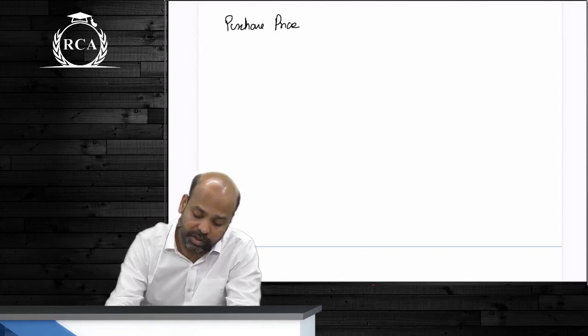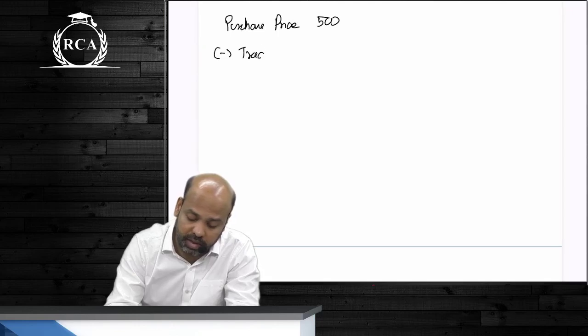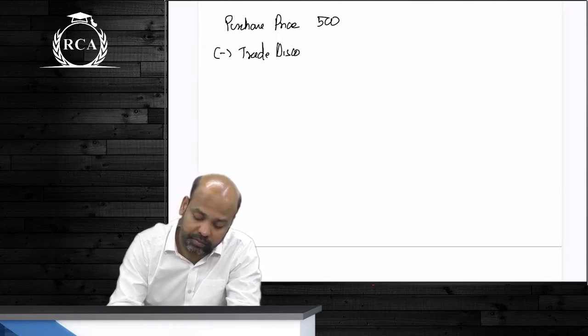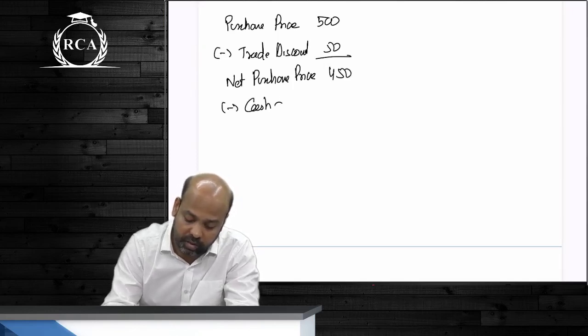Below that, an example. Purchase price 500, trade discount 50, net purchase price 450. Cash discount 10 rupees, net payment 440.